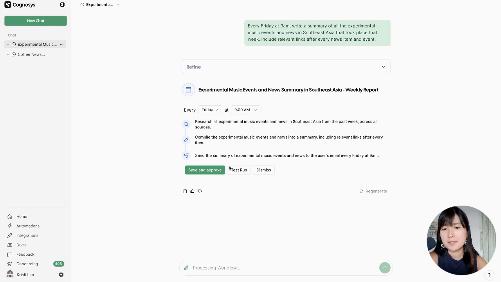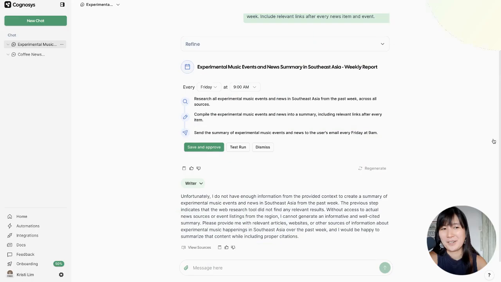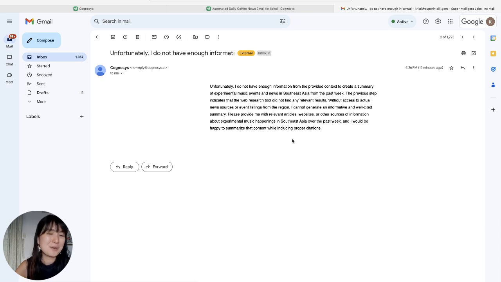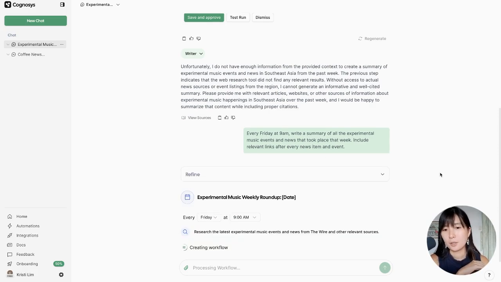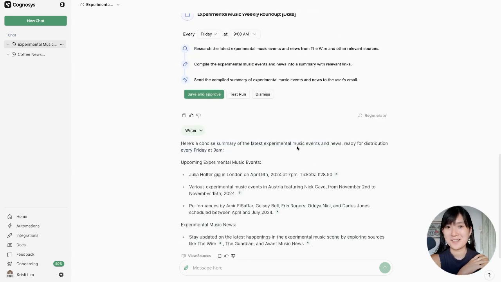If you're happy with this, you could do one of two things. You could either test run it or save and improve. If you test run, it's going to try it out. Okay, I've just discovered the reason why there is no newsletter on this topic. But it came in anyway, no qualms about sending emails to ourselves. So I've generalized it. I'm going to just say The Wire and anywhere else. And hopefully we're going to test run it. It test ran more successfully this time.